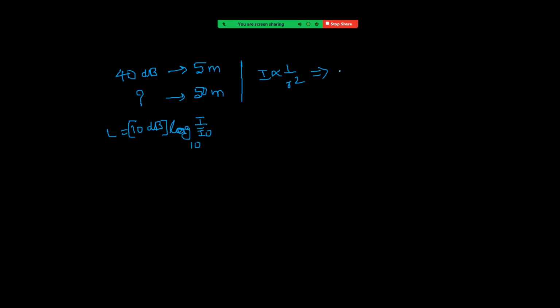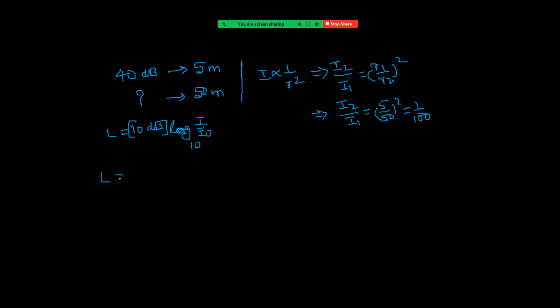I2 by I1 is equal to R1 by R2 whole square, right? See from this what we get: I2 by I1 equal to R1 by R2, that means 5 by 50 whole square. That means it is 1 by 100. That is I2 by I1. Okay, use that result now in this case.